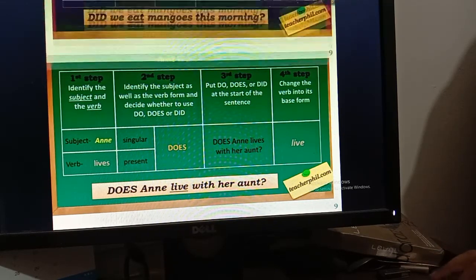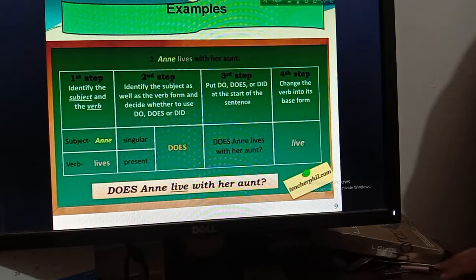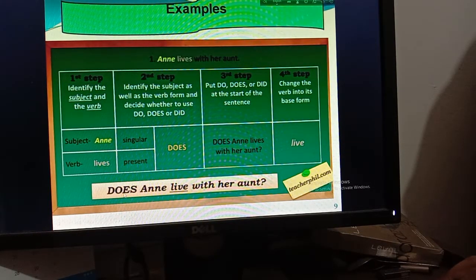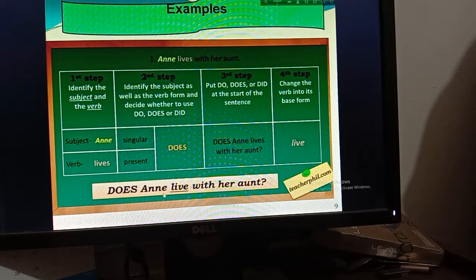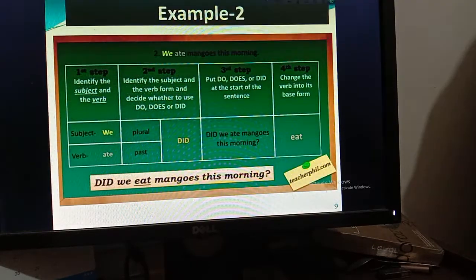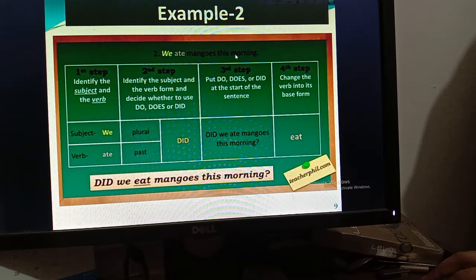If the tense is present tense, you will use does. If it is in present tense also, you can use do according to the subject. Okay, and if it is in past tense, you will use did. Now I am going for example number 2 for past tense. So here again, we ate mangoes this morning.